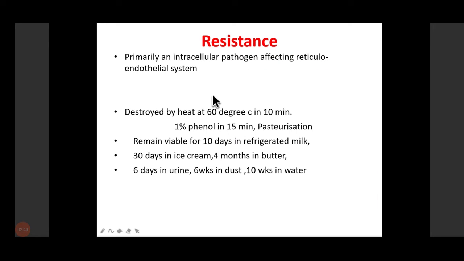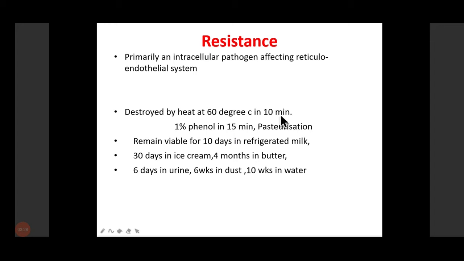So it's an intracellular pathogen, and you should know the other examples of intracellular pathogens. It infects your reticuloendothelial system. This bacteria can be destroyed by heat at 60 degrees centigrade in 10 minutes, which means it can be destroyed by pasteurization. It can also be destroyed by 1% phenol in 15 minutes. And this bacteria remains viable for 10 days in refrigerated milk, up to 30 days in ice cream, 4 months in butter, 6 days in urine, 6 weeks in dust, and 10 weeks in water.